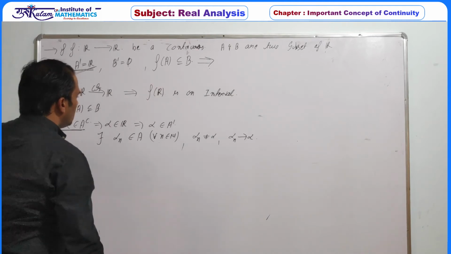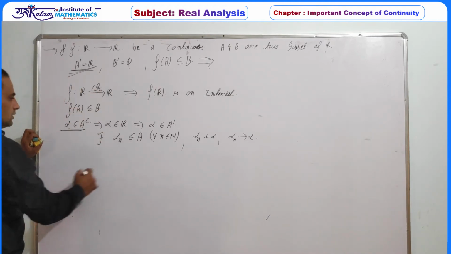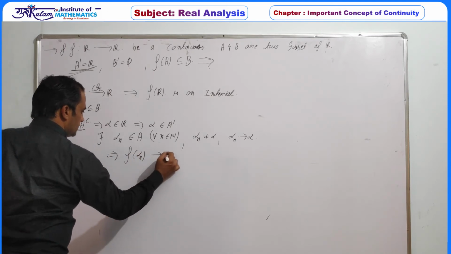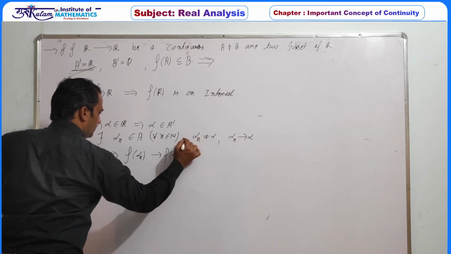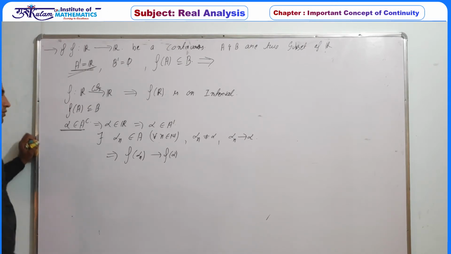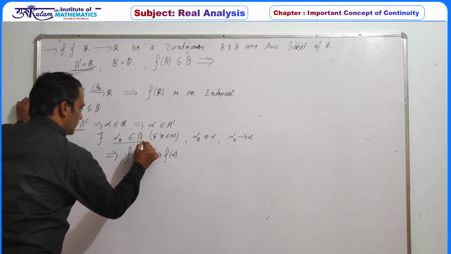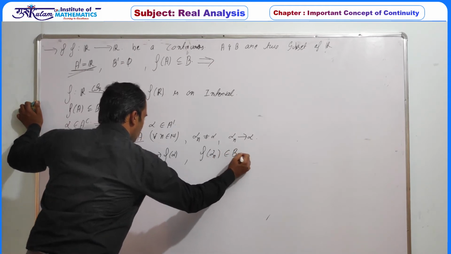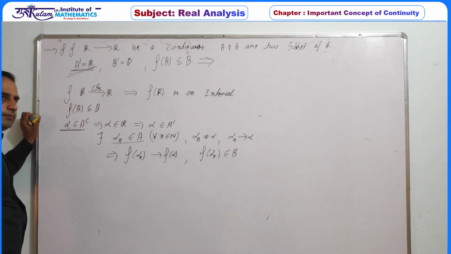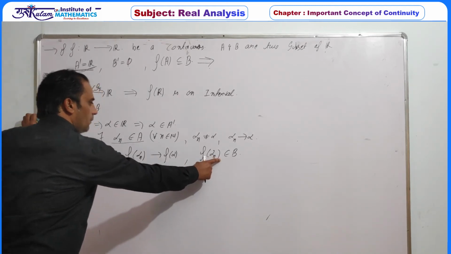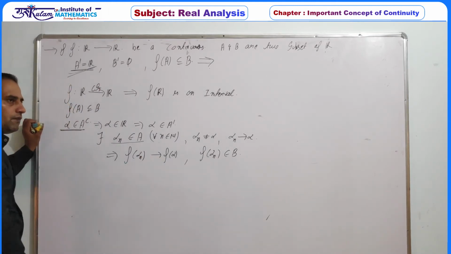Now the continuity of the function implies that f of alpha n must converge to f of alpha. Since the function is continuous and alpha n converges to alpha, f of alpha n must converge to f of alpha. Now each alpha n belongs to A, so this implies f of alpha n belongs to B. So f of alpha n is a sequence defined on B and it converges to f of alpha.